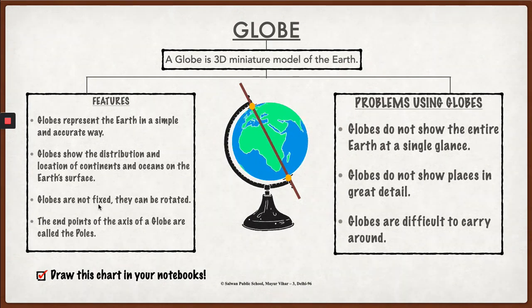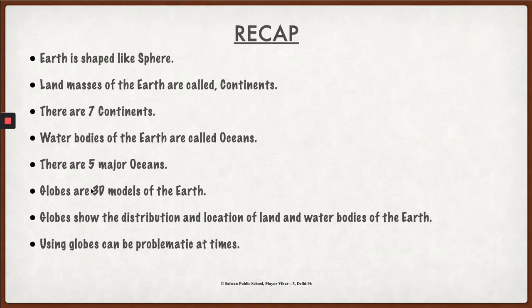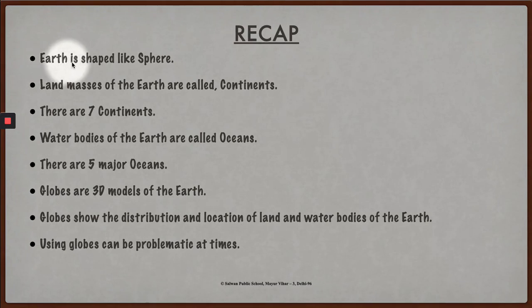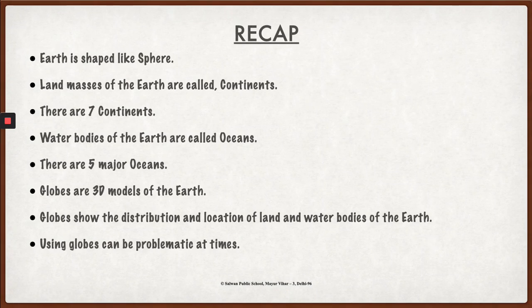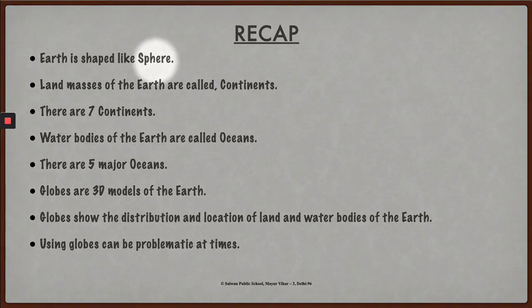So that was all for today's class. Let's just quickly recap what we have studied today. Firstly, we studied that the earth is shaped like a sphere. A sphere basically means the shape of a ball. Land masses of the earth are called continents, and there are a total of 7 continents. Please go back to the previous slide and find out which 7 continents there were.